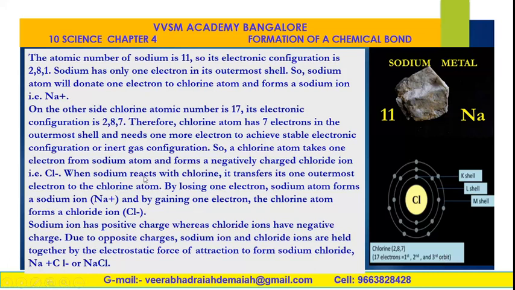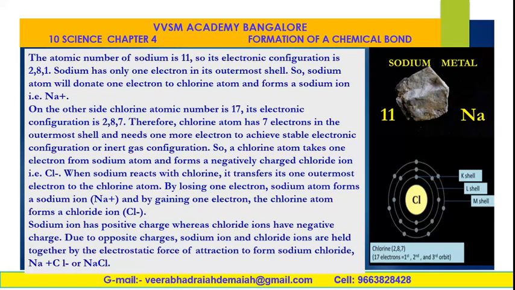Therefore, when sodium reacts with chlorine, it transfers its one outermost electron to chlorine atom. By losing one electron, sodium atom forms a sodium ion, and by gaining one electron, the chlorine atom forms a chloride ion. Hence, sodium ion has positive charge, whereas chloride ion has negative charge.